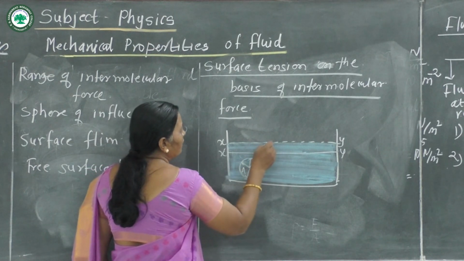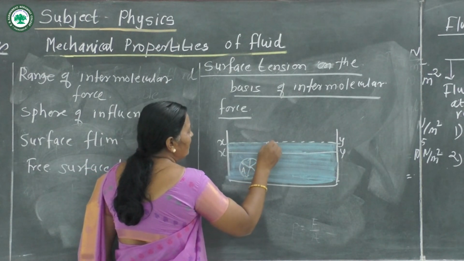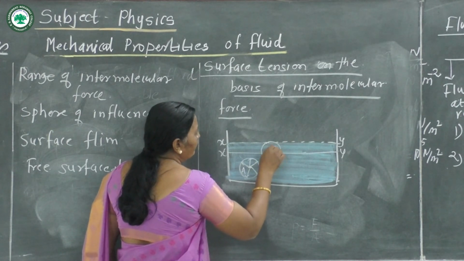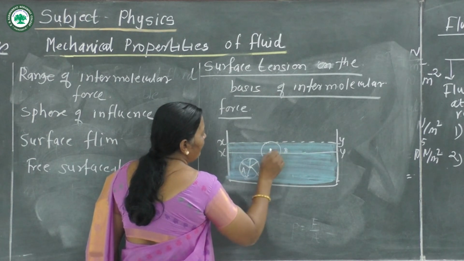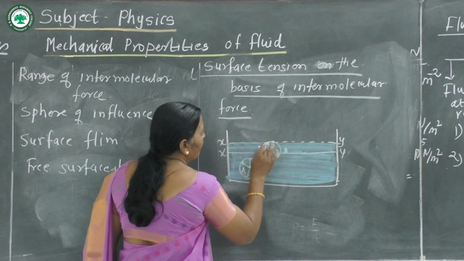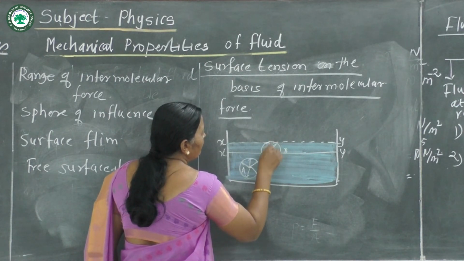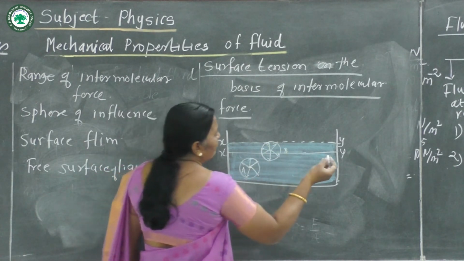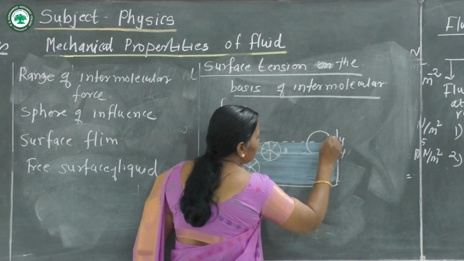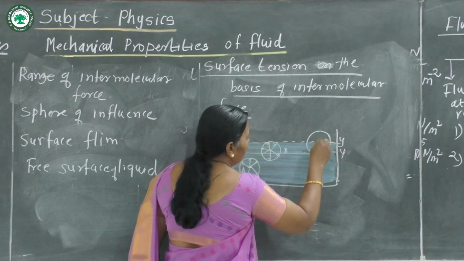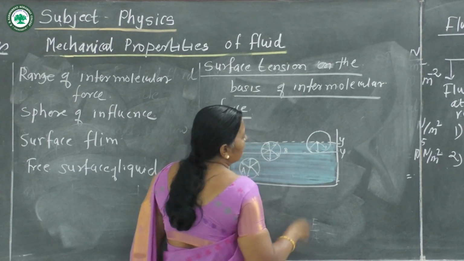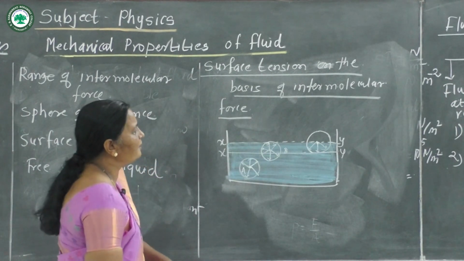Now another molecule B is just below the liquid surface. This is molecule B and it is just below the free surface. Now the third molecule C is on the liquid surface, that is, half part is in the air, half part is in the liquid. Now what is the theory behind it?